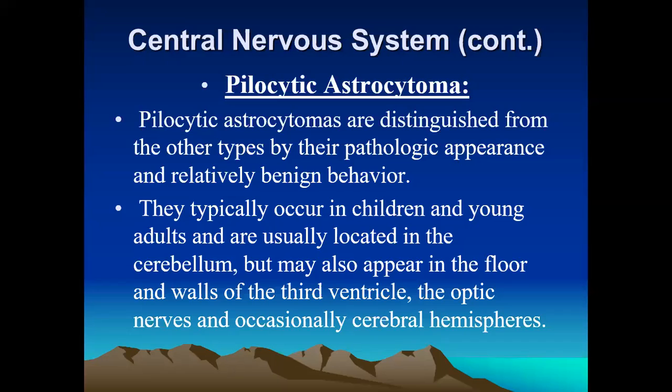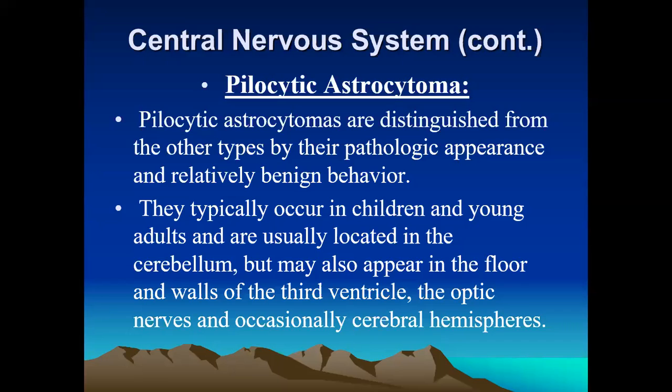Typically these tumors can occur in children and also young adults. The most common population is the young adult group.